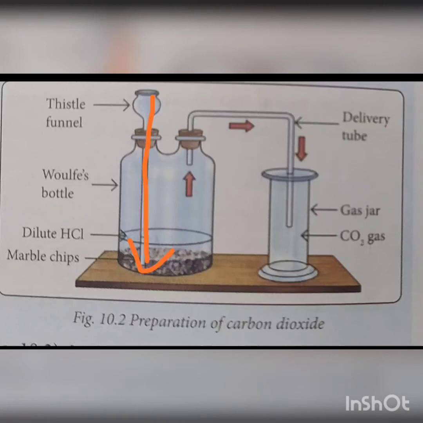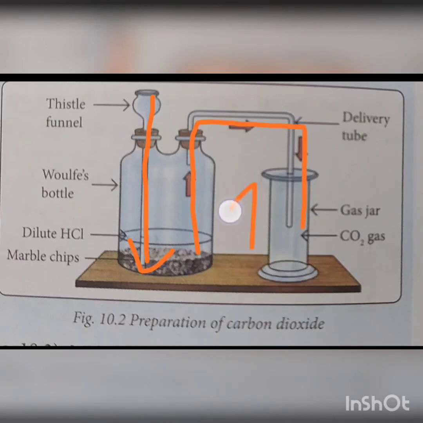The first few bubbles of the gas are allowed to escape since they might contain air and acid as impurities. The gas is then allowed to pass through the delivery tube into the gas jar, where it is collected by